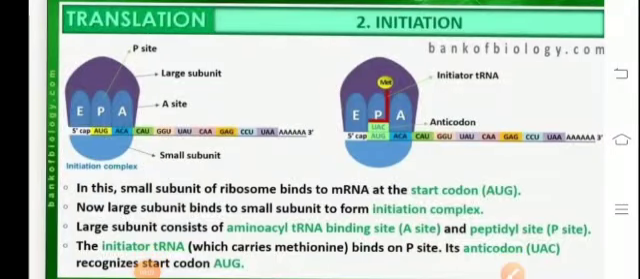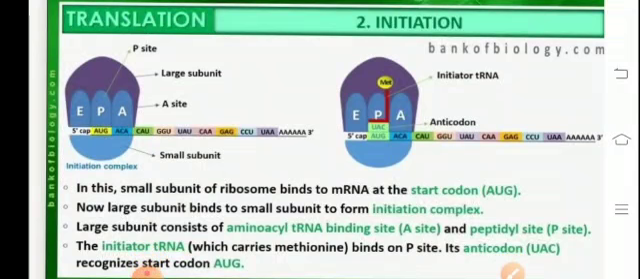In this module, we'll be continuing with our ongoing chapter of biology, chapter 6, molecular basis of inheritance. We will be discussing translation part 2, wherein translation is defined as the process by which amino acids polymerize to form a polypeptide chain. The translation process comprises three steps referred to as initiation, elongation, and termination.